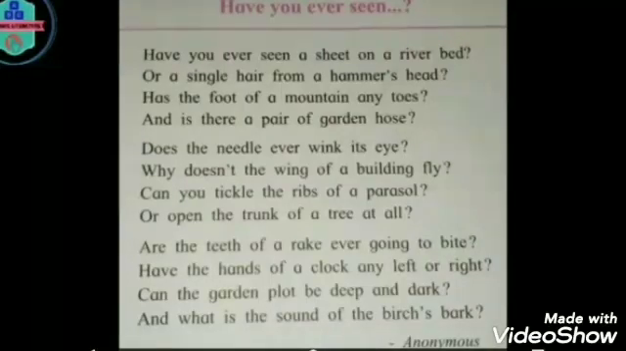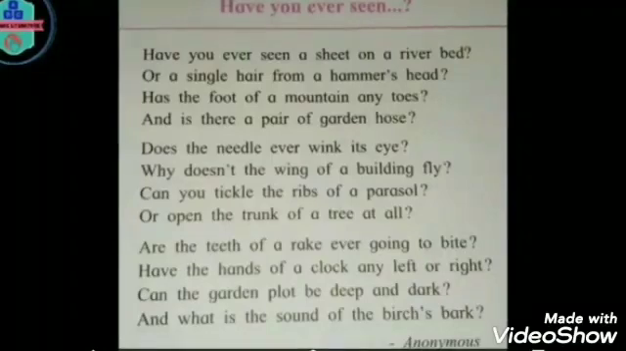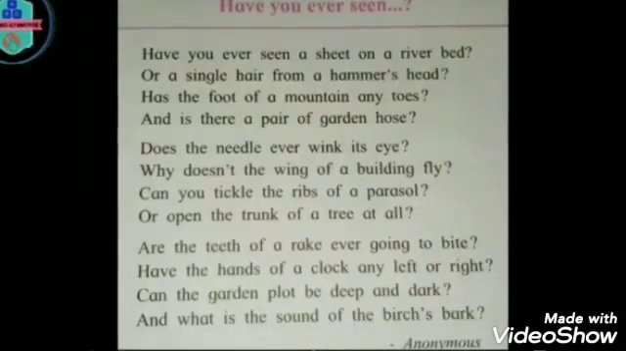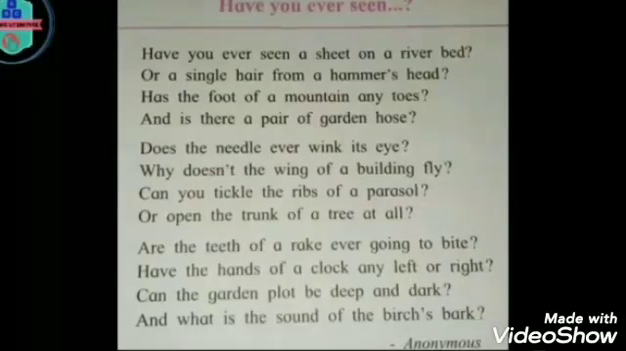See the second stanza. Does the needle ever wink its eye? Why doesn't the wing of a building fly? Can you tickle the ribs of a parasol? Or open the trunk of a tree at all?